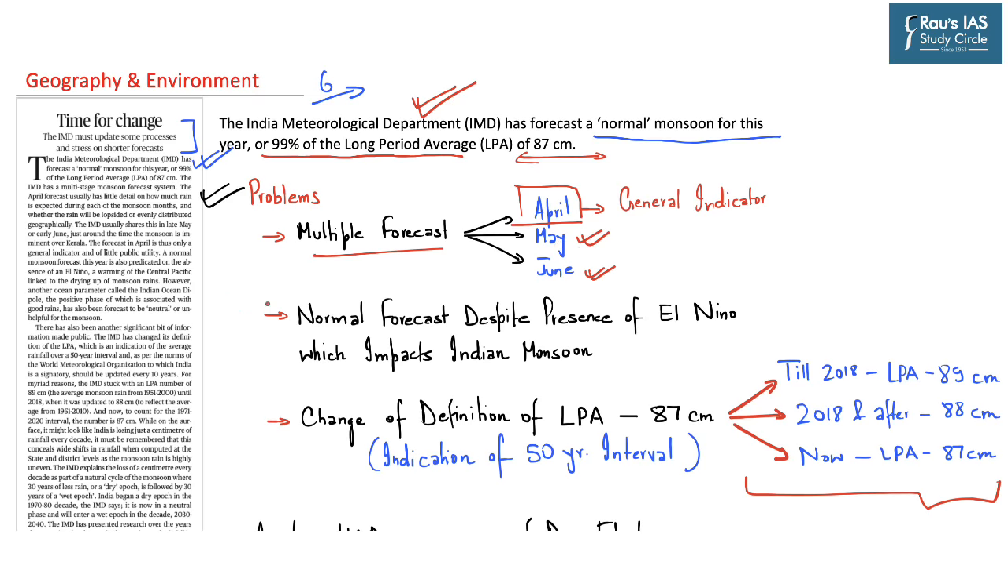The next problem highlighted in this editorial is that despite forecasting of El Nino in the Pacific Ocean, the IMD has predicted a normal monsoon. So the problem here is that when IMD again provides its forecast in the month of May or June, this may change with respect to the El Nino current. Now this also creates the aspect of Indian dipole, which we will also try to understand.